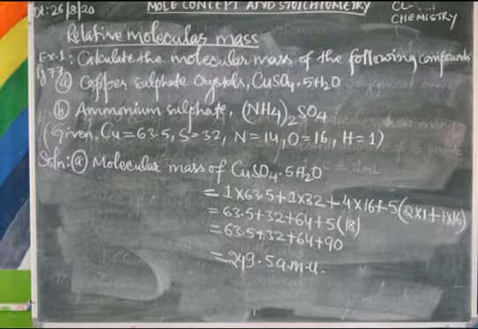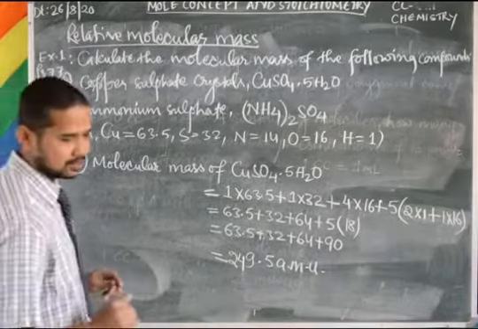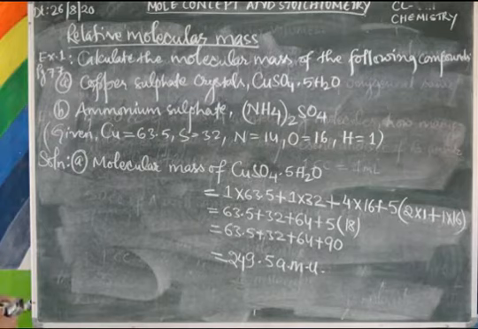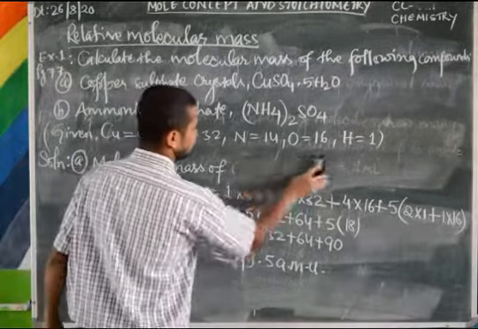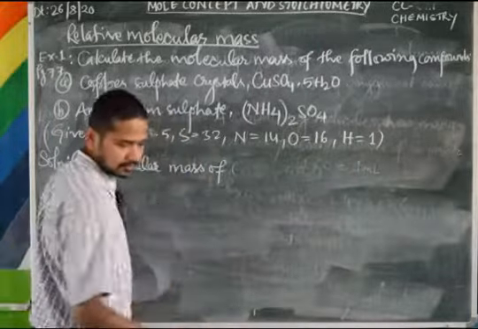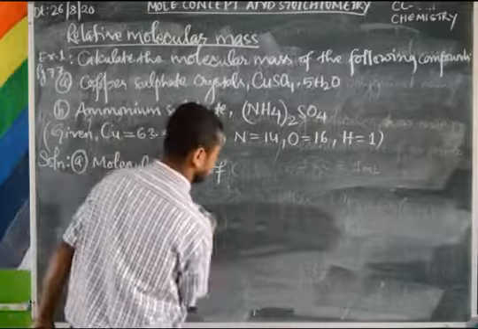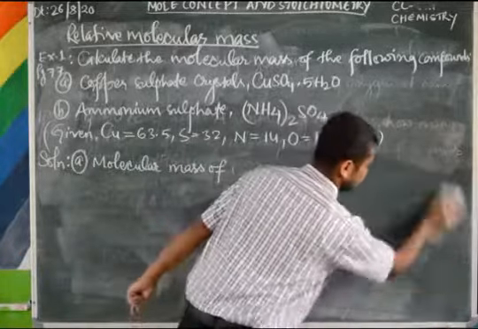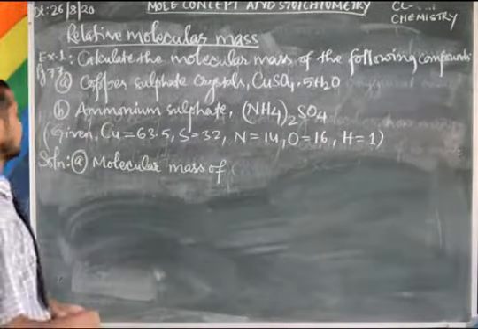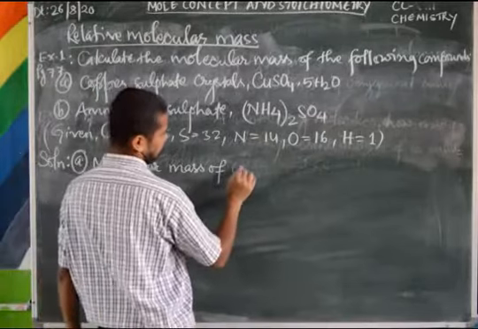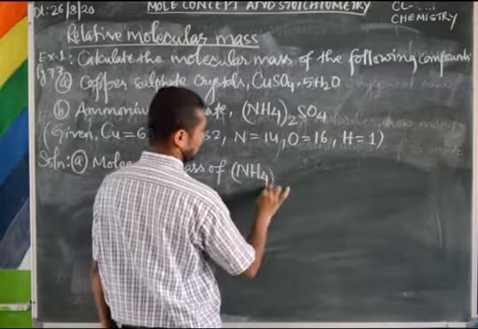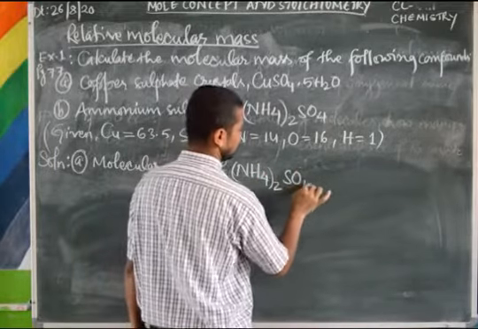Now we'll be calculating the molecular mass of ammonium sulfate. What is the formula? (NH4)2SO4.